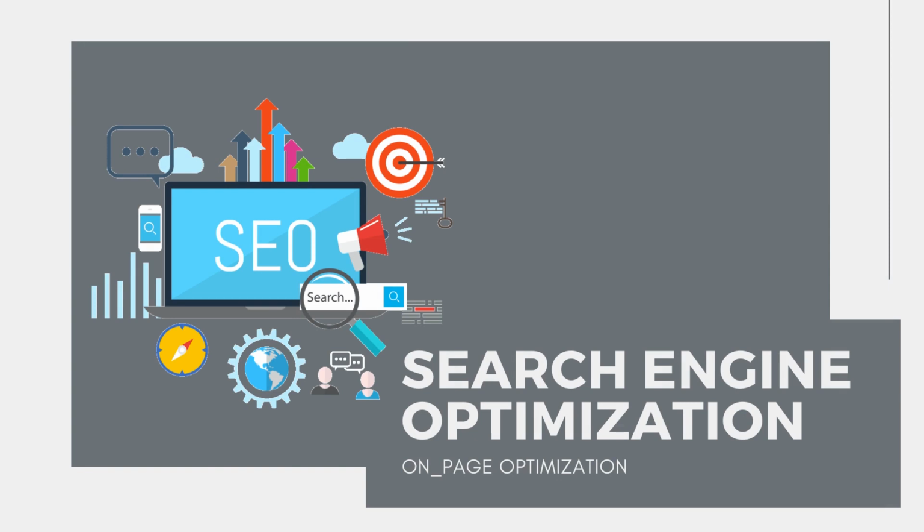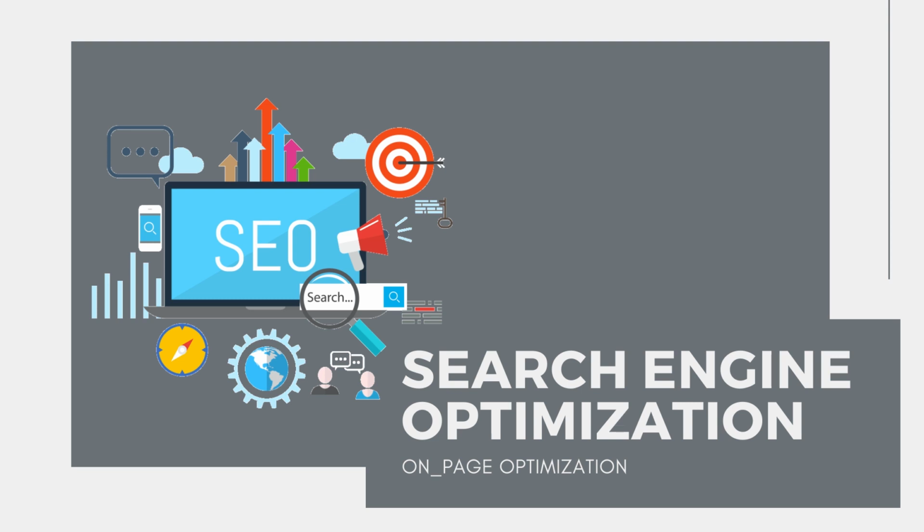So today the topic is all about search engine optimization, a type of which is on-page optimization. As we all know, SEO is all about how you can rank your website on top of the search engine. What factors would really be helpful to get higher rankings over the search engines? What factors do you need to implement so that you get faster results? That is what we will be going through in today's session.